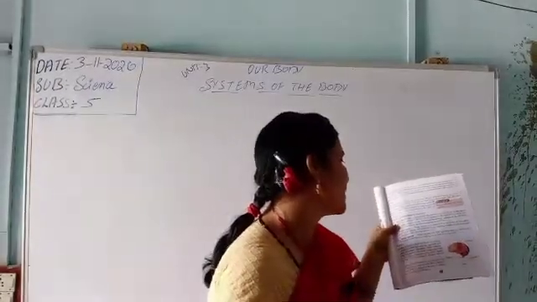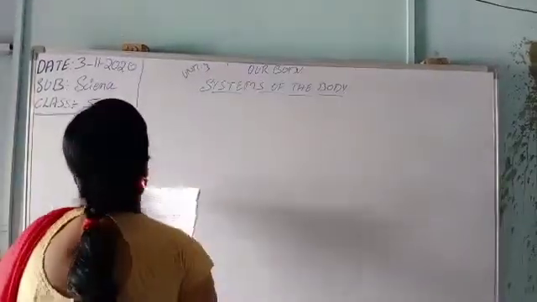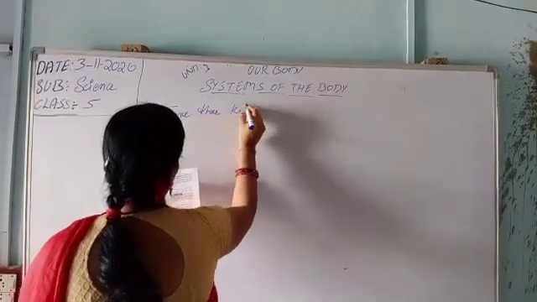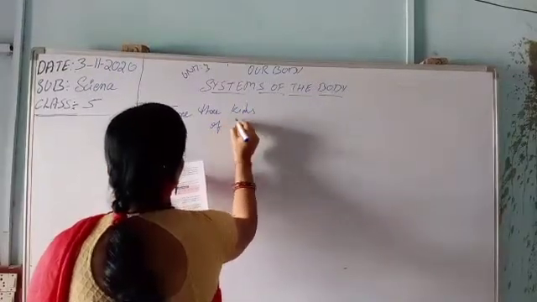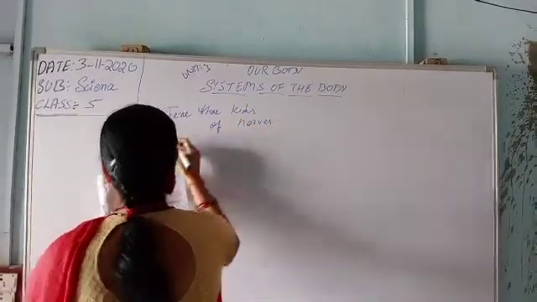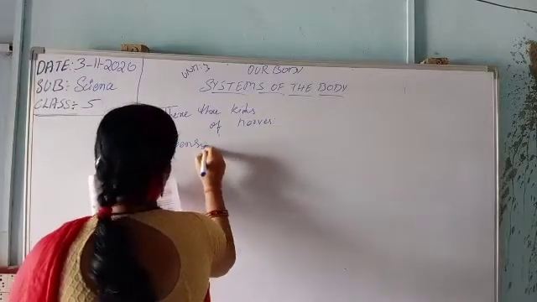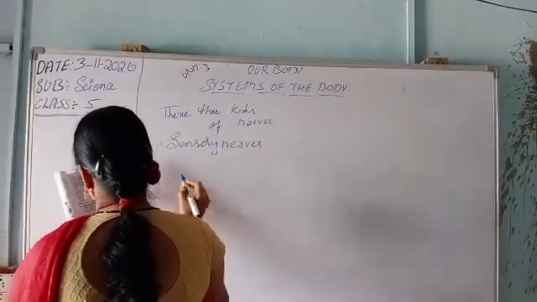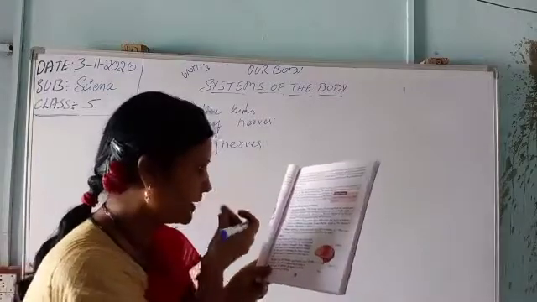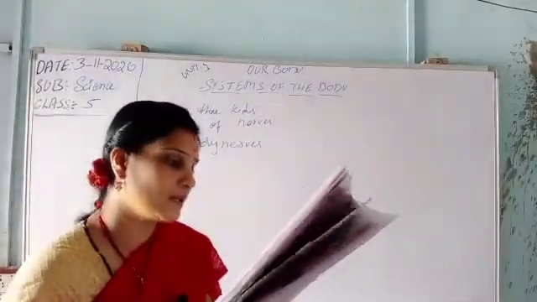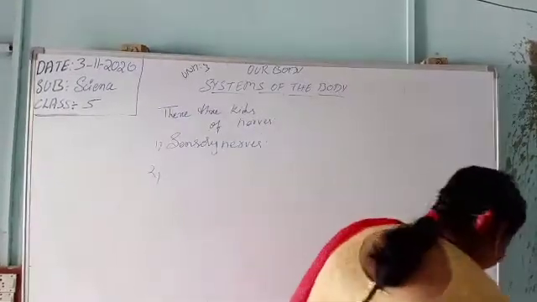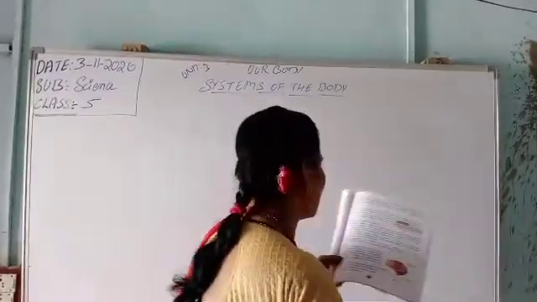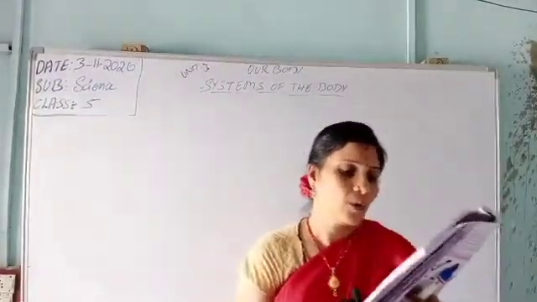There are 3 kinds of nerves. How many kinds? 3 kinds. First is sensory nerves, then motor nerves, and mixed nerves. Yesterday these 3 also I completed for you, children. Today I have to tell you about the brain. Once again I will repeat: 3 nerves, sensory nerves, motor nerves, mixed nerves.